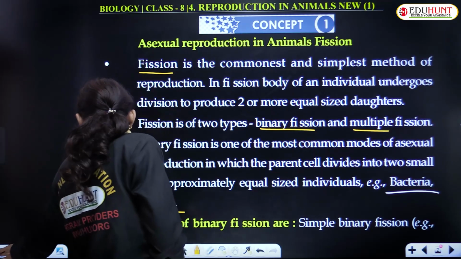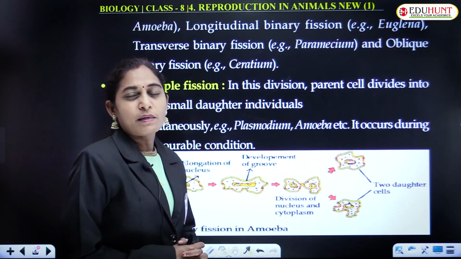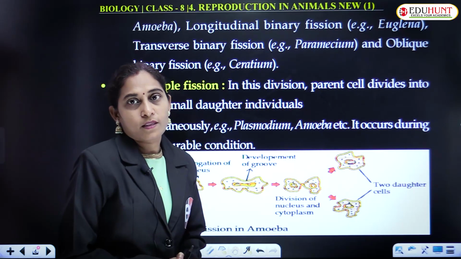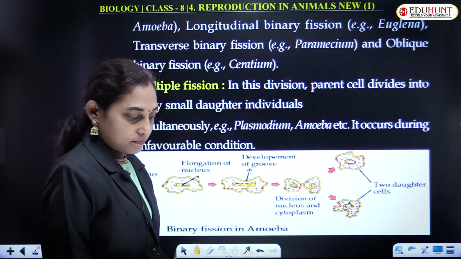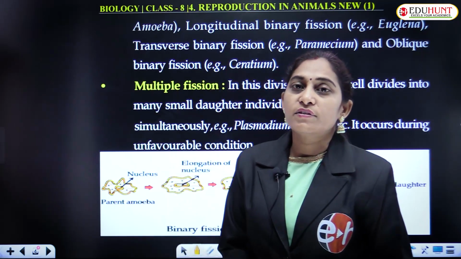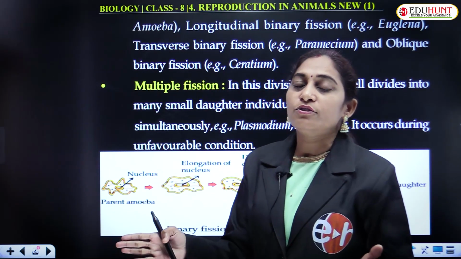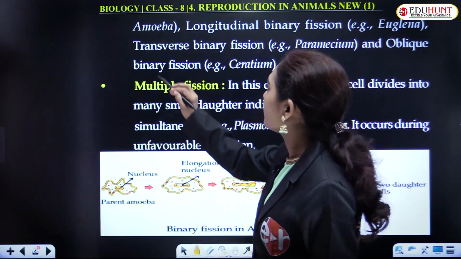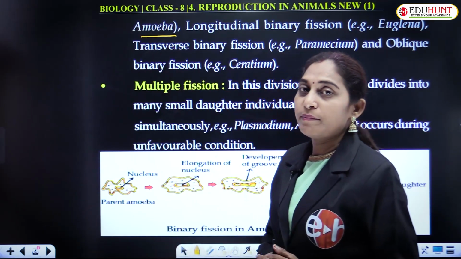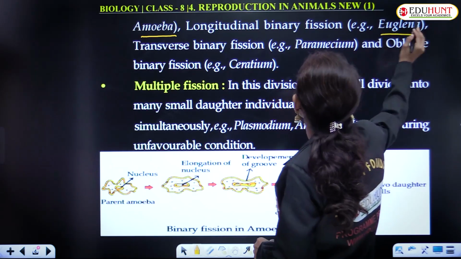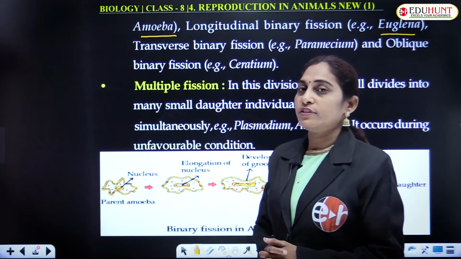Modes of reproduction: simple binary fission, types of fission. In binary fission, as we have seen, the single individual will divide into two. It may be simple, as seen in amoeba, and it may be longitudinal, as seen in euglena, longitudinal binary fission.